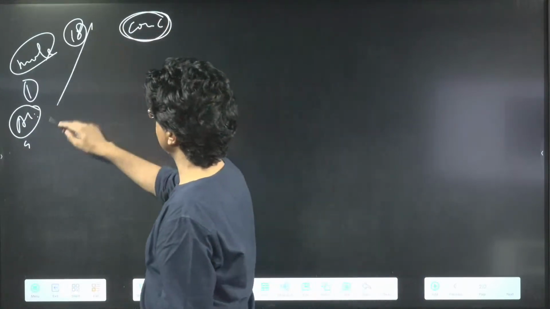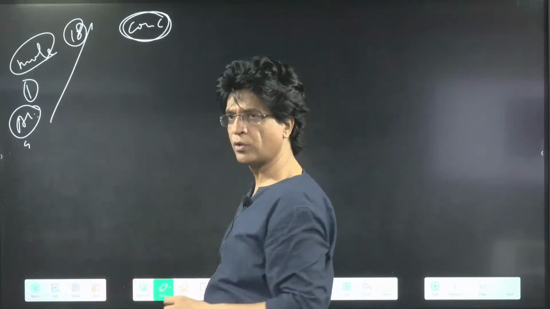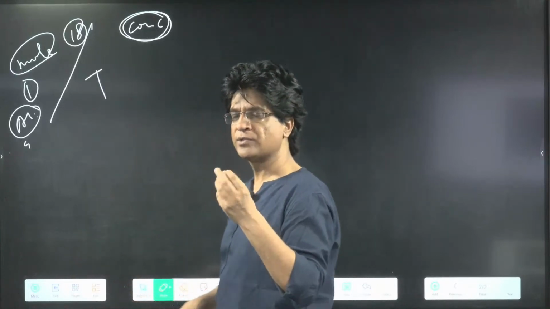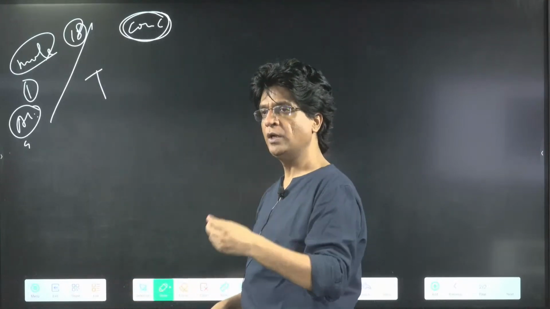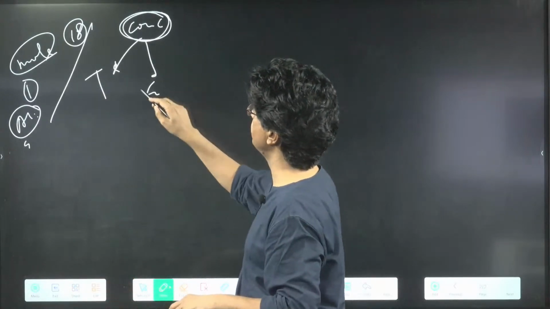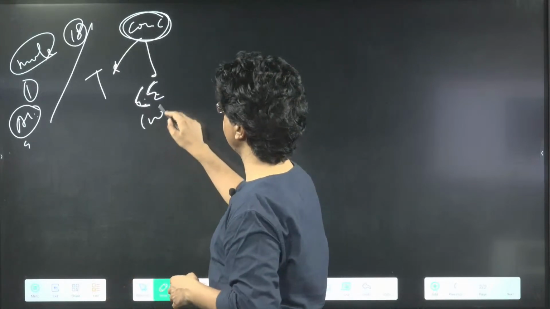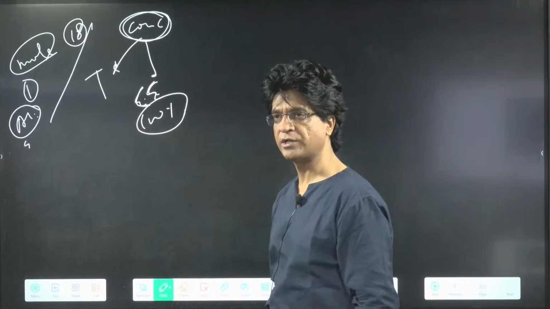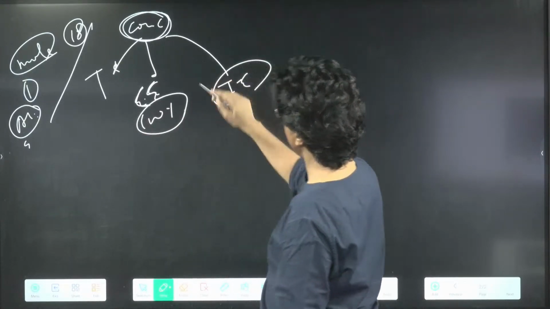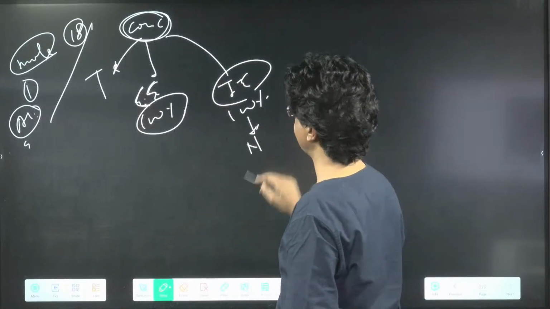For example, this chapter itself. Then thermodynamics. There are certain sections of thermodynamics, thermochemistry, which you cannot handle if you do not know concentration. Then comes chemical equilibrium, which is actually 100% all about concentration terms. Then we have ionic equilibrium, again 100% concentration terms, especially the normality.